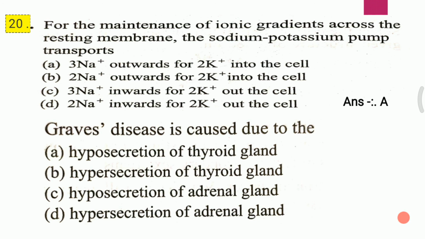Second question. Graves' disease is caused due to: A. Hyposecretion of thyroid gland, B. Hypersecretion of thyroid gland, C. Hyposecretion of adrenal gland, D. Hypersecretion of adrenal gland. I repeat the question. The correct answer for the second question is B, that is hypersecretion of thyroid gland.